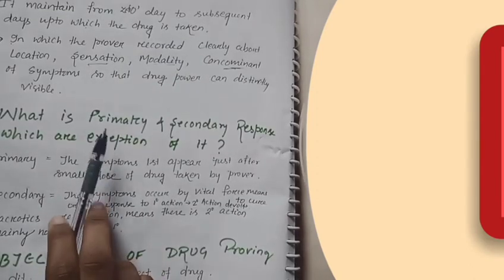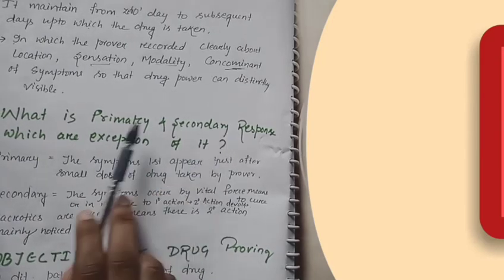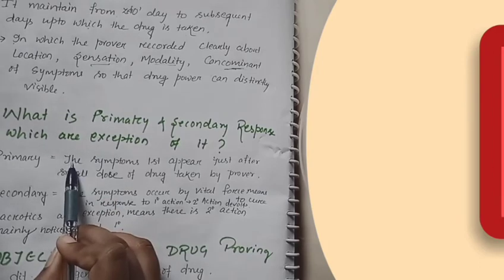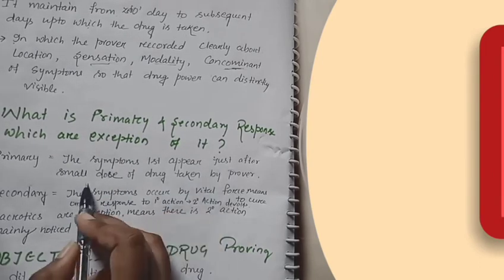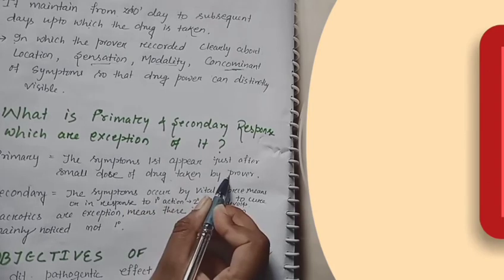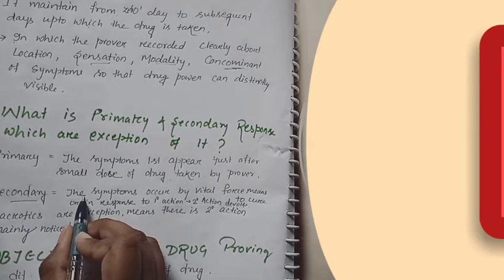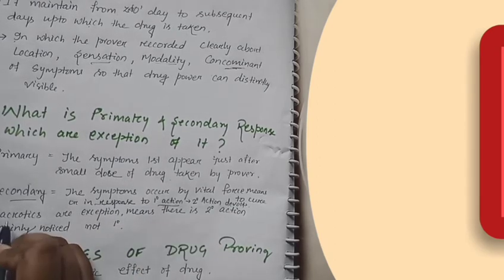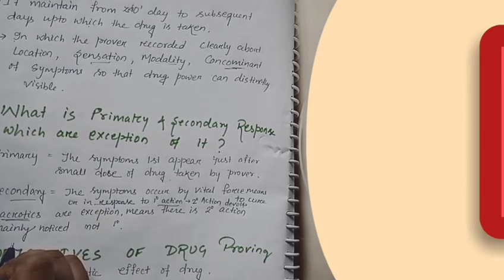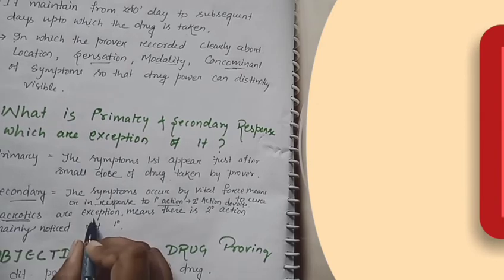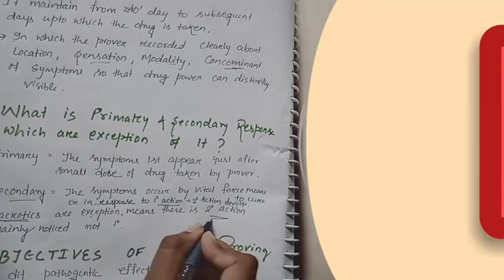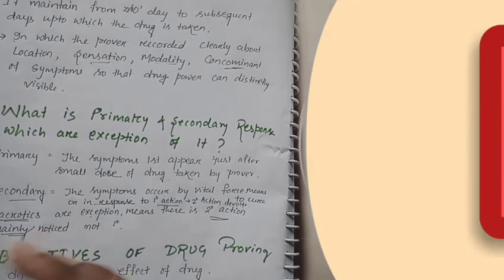Now what are the primary and the secondary response, which I mentioned? And what are the exceptions to it? Primary response is the symptom that first appears just after a small dose of drug is taken by the prover, and secondary response is the symptom produced by the vital force in response to the primary action. Narcotics, meaning poisonous drugs, are the exception to the primary action, meaning here we only take the secondary action, because the primary action is not clearly visible in a sensitive person.